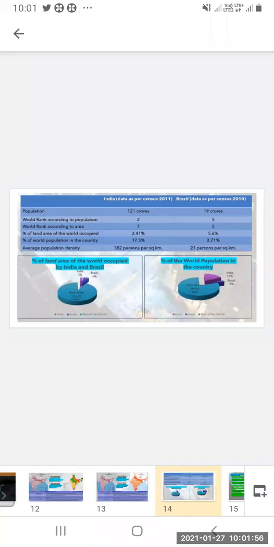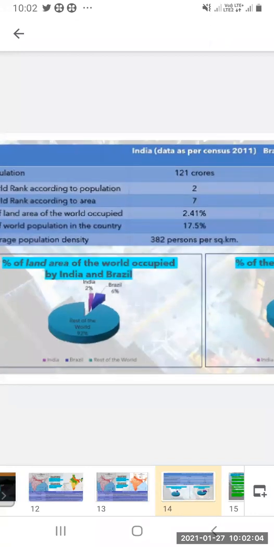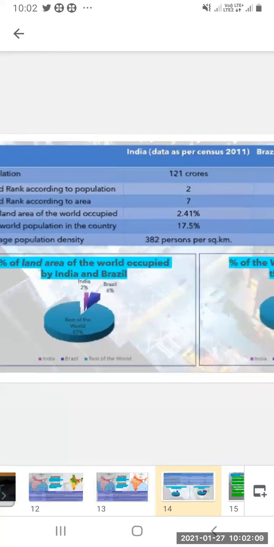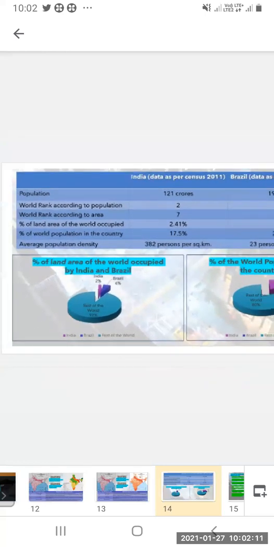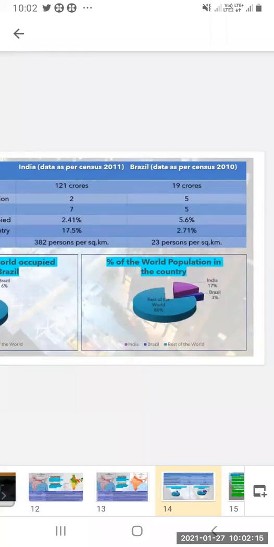Now here downside you can see the percentage of land area of the world occupied by India and Brazil. See, India is 2%, Brazil is 6%, and rest of the world is 92%. Population, percentage of world population in the country: India is contributing 17%, Brazil is contributing 3%.